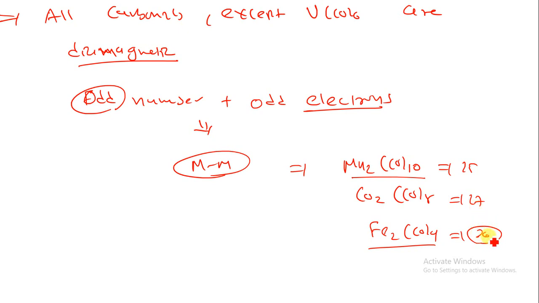In this we have a bridge carbonyl, but in both cases we have a metal bond. So an odd-electron metal couples with another odd electron, and they produce a metal bond. That way we have the physical properties of the metal carbonyl.